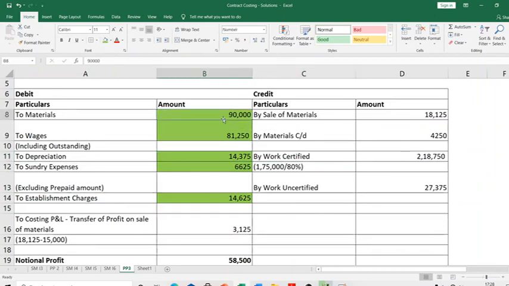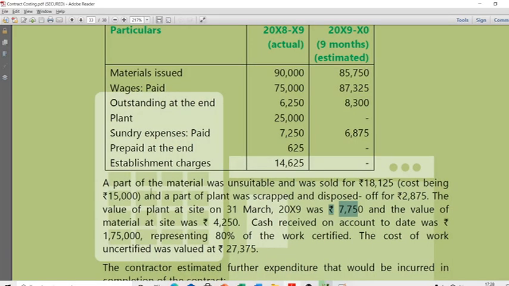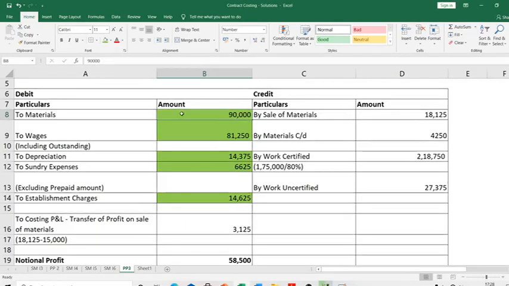Now, in this 90,000, what happens is you have a part of this 90,000 which has a cost of 15,000. This 15,000, though you have brought it inside, you have to remove it because you're actually selling that material. Out of this 90,000 is the cost of materials brought inside.